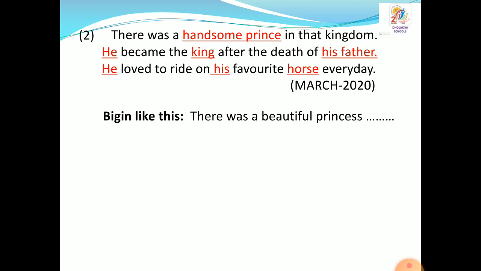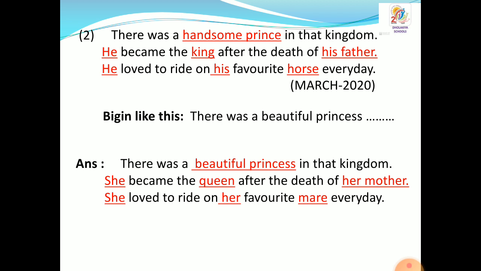According to the instruction, we have to transform the handsome prince into a beautiful princess. It means this paragraph is gender. So we have to transform the gender of prince into princess. Where there is he, we have to write she. Let's find its answer.